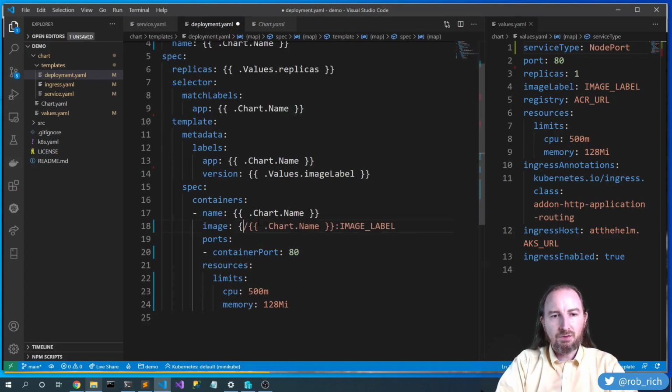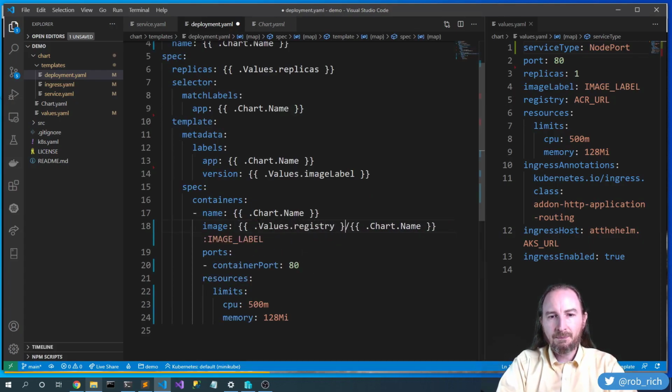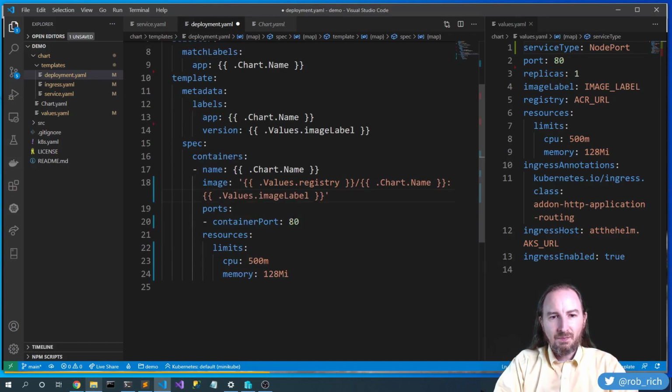Here we'll use .Values.registry and image label. Let's go grab the image label from here. Perfect. We'll put a quote around this just so that Kubernetes and Helm know that it's a string and not other things. Port.